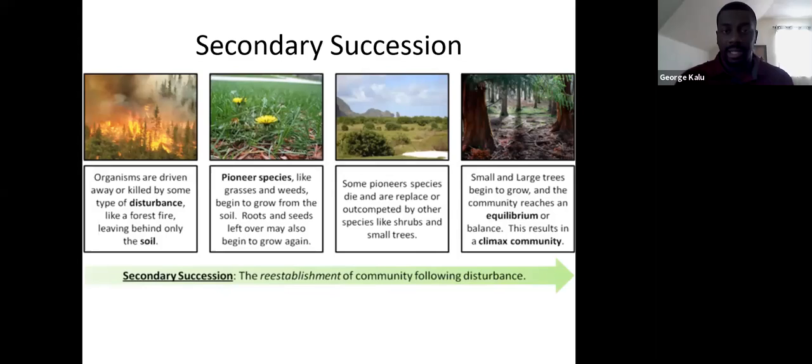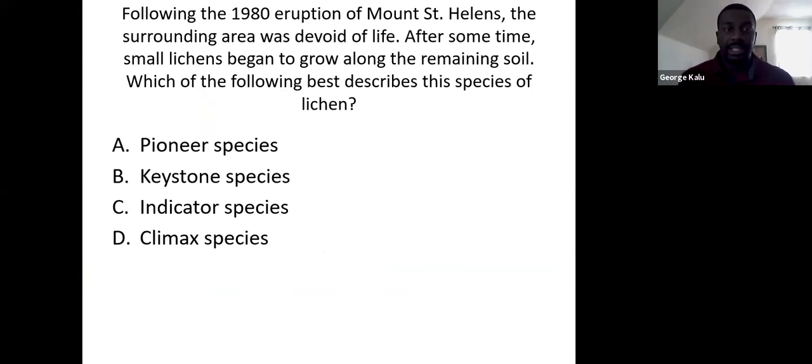Okay, so question here. Following the 1980 eruption of Mount St. Helens, the surrounding area was devoid of life. After some time, some small lichens began to grow along the remaining soil. Which of the following best describes this species of lichen? Would this be a pioneer species, a keystone species, an indicator species, or a climax species?